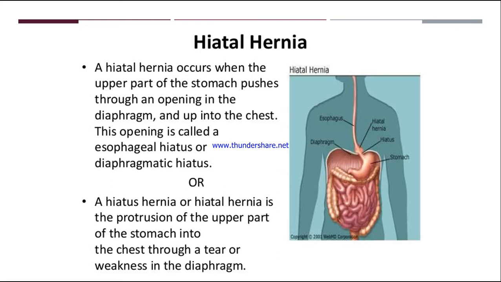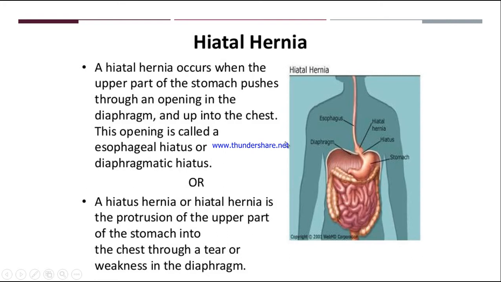Hiatal hernia occurs when the upper part of the stomach pushes through an opening in the diaphragm and up into the chest. This opening is called the esophageal hiatus or diaphragmatic hiatus. A hiatus hernia or hiatal hernia is the protrusion of the upper part of the stomach into the chest through a tear or weakness in the diaphragm.